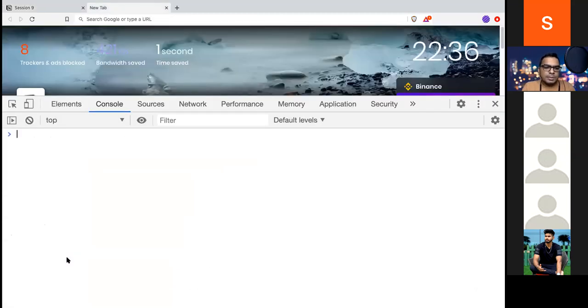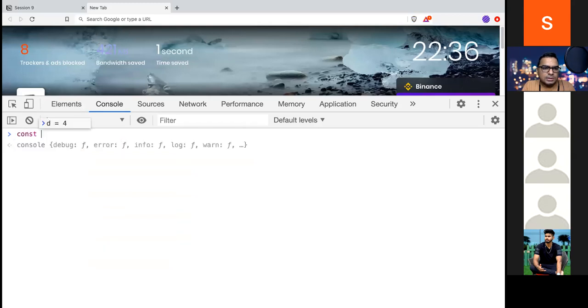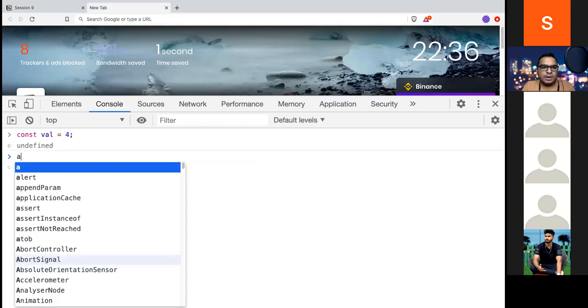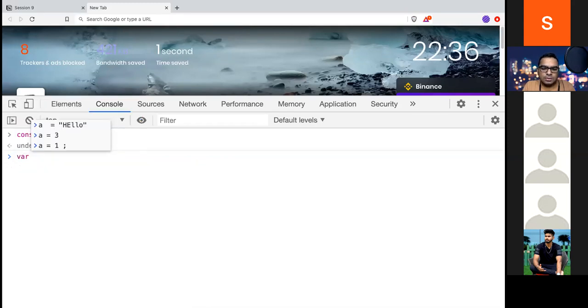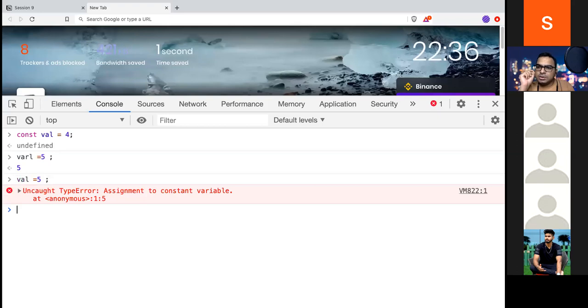That means primitives. If I type const val equals 4, and then try to do val equals 5, it will not allow that, because you are trying to reassign the variable. So it does not allow that for the primitive type.